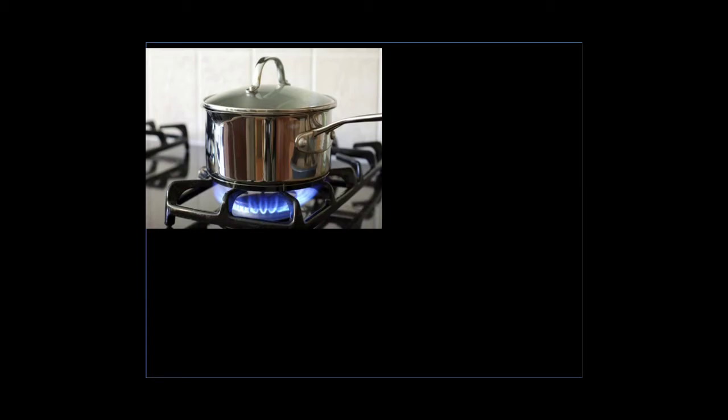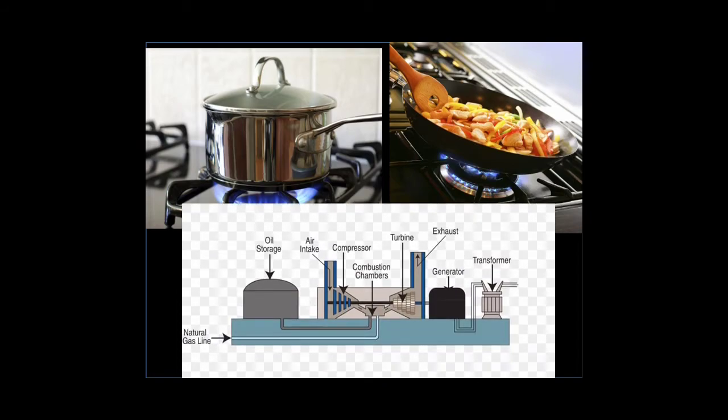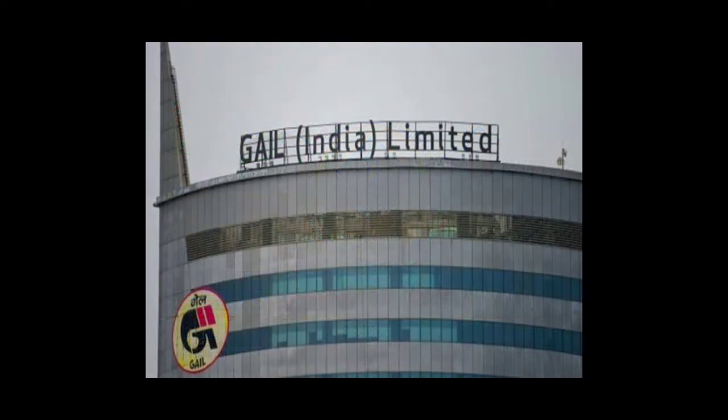Natural gas is used for heating, cooking, and electric generation. It is used as a fuel for vehicles and as chemical feedstock in the manufacturing of plastic, fertilizer, and petrochemicals. Let's see the distribution of natural gas.